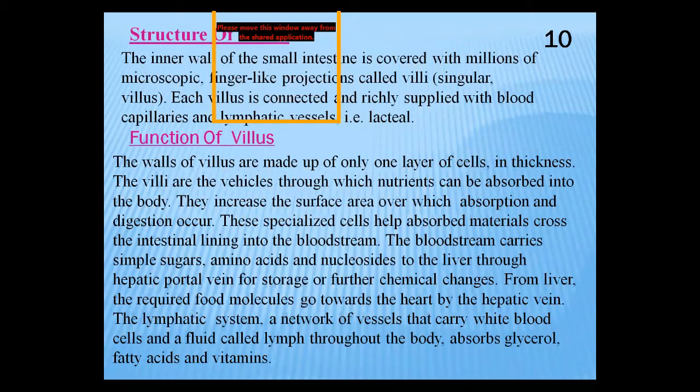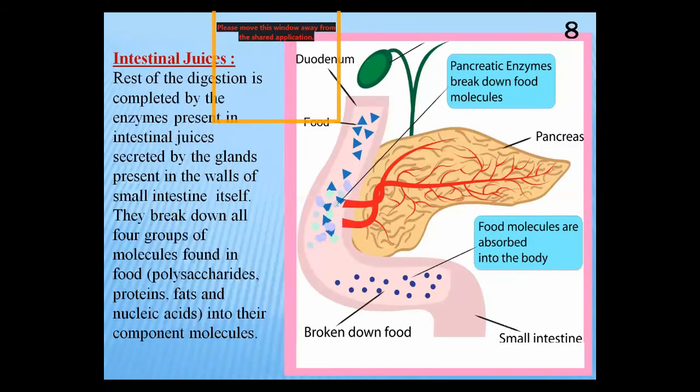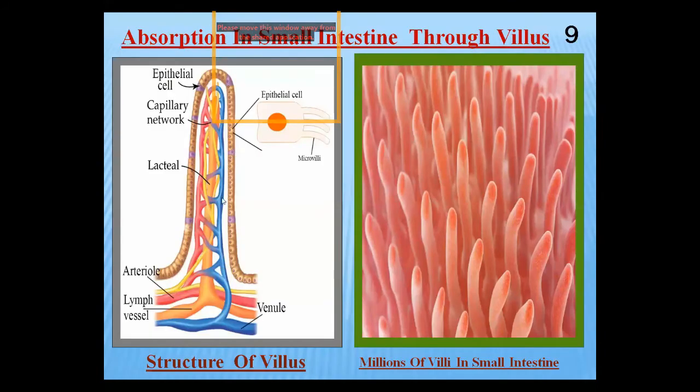And from the hepatic portal vein, this blood, according to requirement and need, moves toward the heart. The liver is very important for many other functions as well. Now the amino acids have been absorbed.